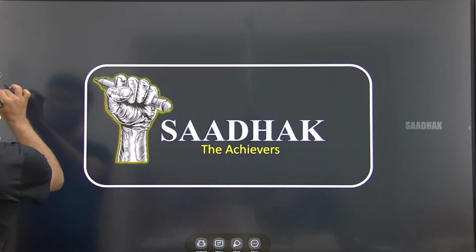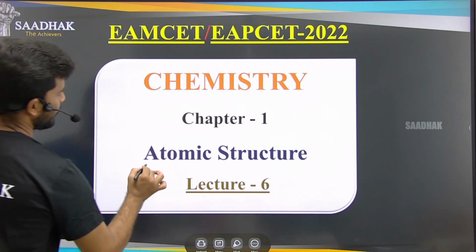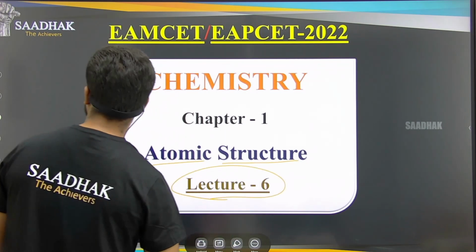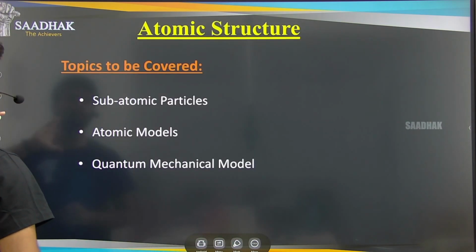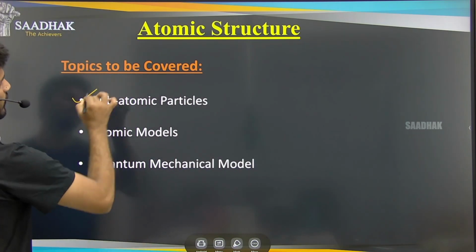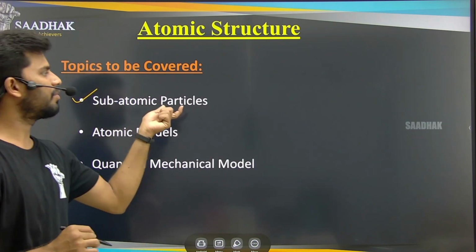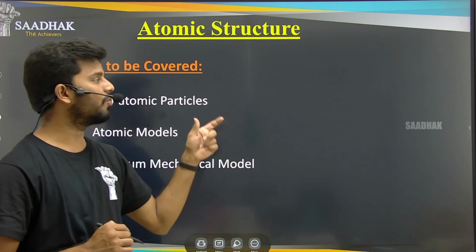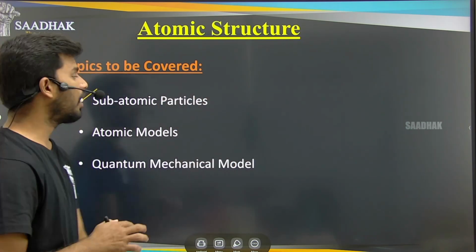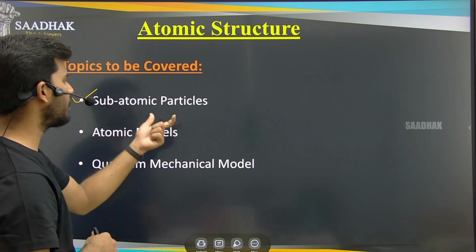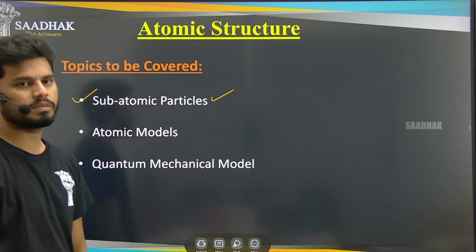So all of you, today we will be continuing our first chapter of chemistry, that is atomic structure. Today we are in lecture number 6. Before this, in the chapter of atomic structure, we have discussed the subatomic particles: electrons, neutrons, protons, their properties, how we discovered them, and how the properties of these subatomic particles were calculated.